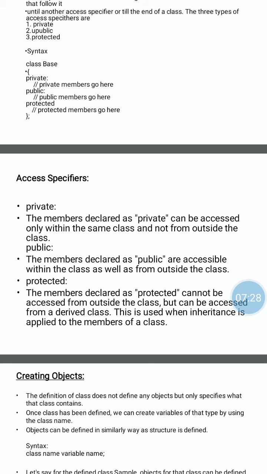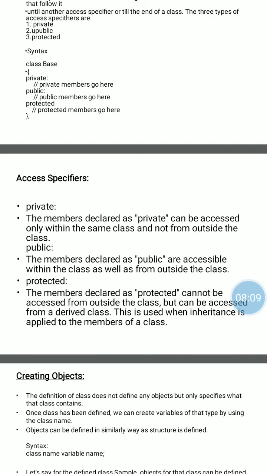But in the case of the protected access specifier, members declared as protected cannot be accessed from outside the class, but they can be accessed outside the class only in their derived class, meaning their child class. This concept we discuss in inheritance, a basic concept of C++. Inheritance means the properties of the parent class are inherited into the child class.